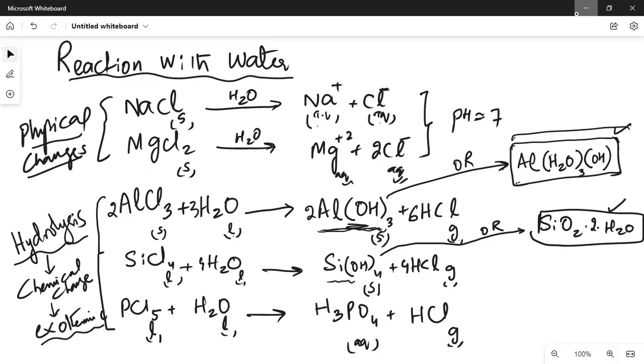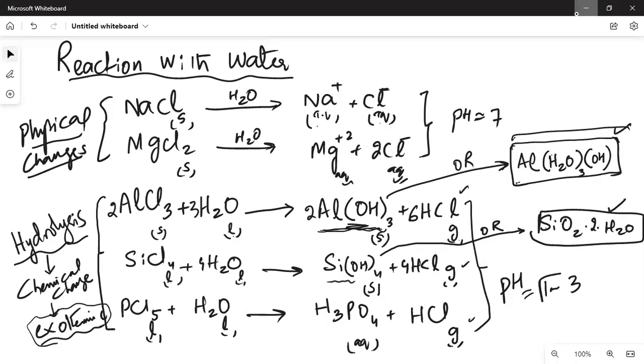So hydrolysis of chlorides of third period, excluding first two, is an exothermic change. And because heat is given out in the process, this HCl turns to gas all the time. ठीक है, जो HCl की state है, ये gas में change हो जाती है because of the heat given out during the reaction. Now, in this case, the pH of the resulting solutions, because strong HCl is formed, is 1 to 3.